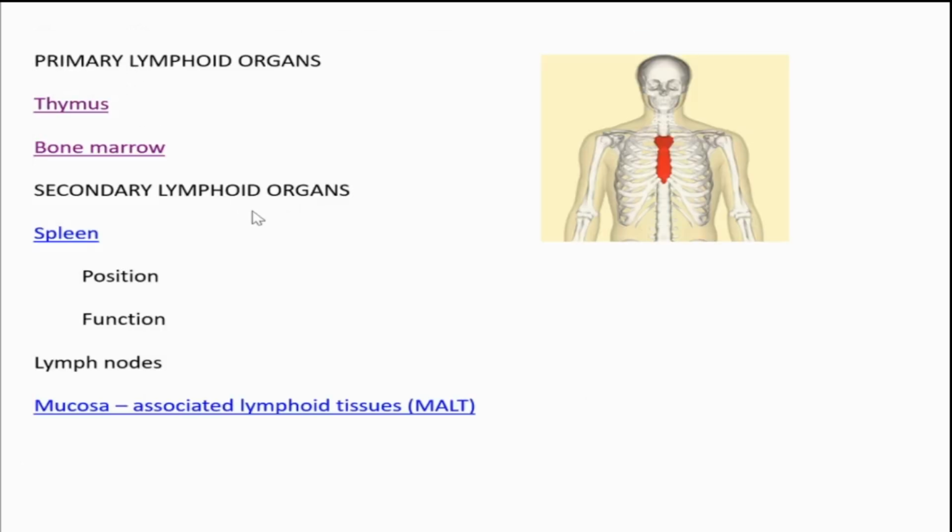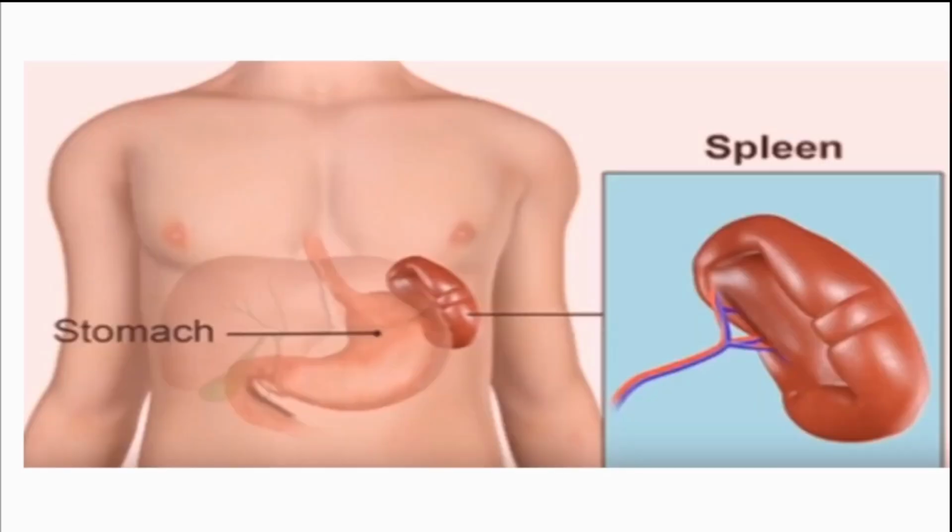Next, we are going to secondary lymphoid organs. Secondary lymphoid organs are the region where the antibodies are activated, and it is the monitoring center of that immune system. And first secondary lymphoid organ is spleen. This is spleen.